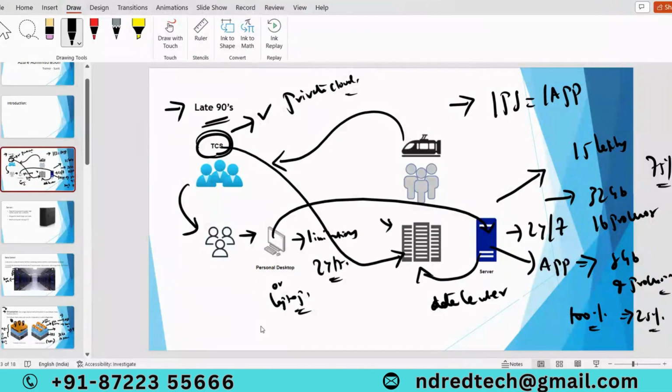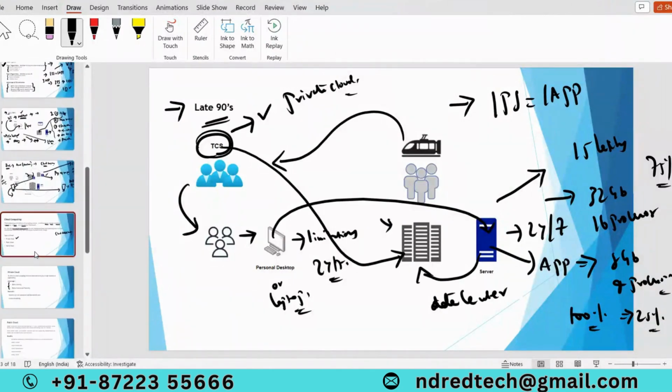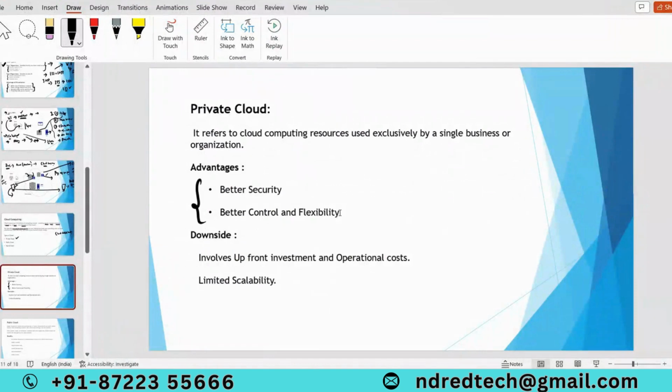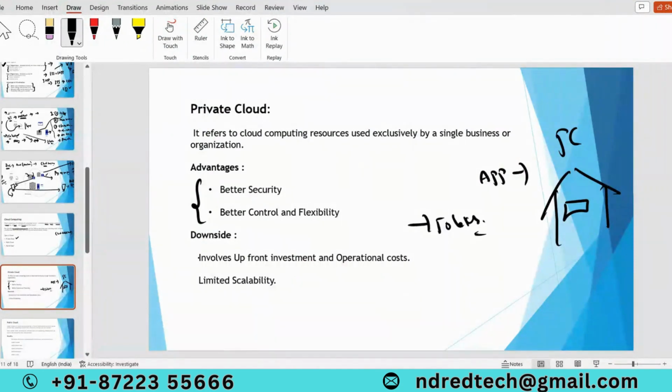So with private cloud, the advantages are better security and better control and flexibility, because that data center belongs to them. They can enter into the data center and they have full control of it. This is the advantage with private cloud. But the disadvantage is, if I want to deploy my application in a private cloud, that is my own data center and my own physical server, I need to invest at least 50 lakhs. That means it involves upfront investment and operational cost, and limited scalability. These are the downsides related to private cloud.